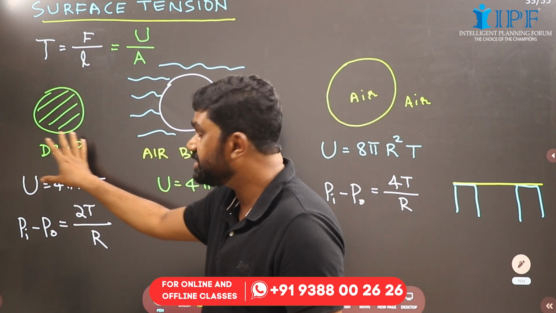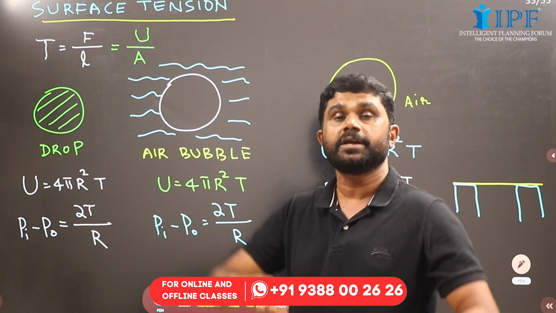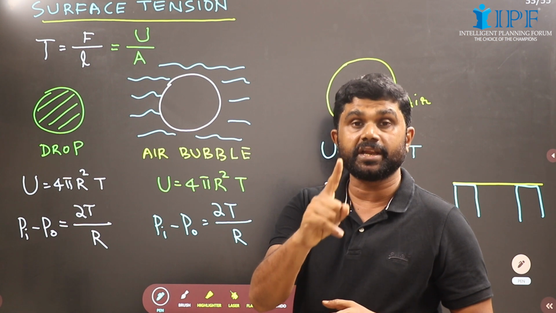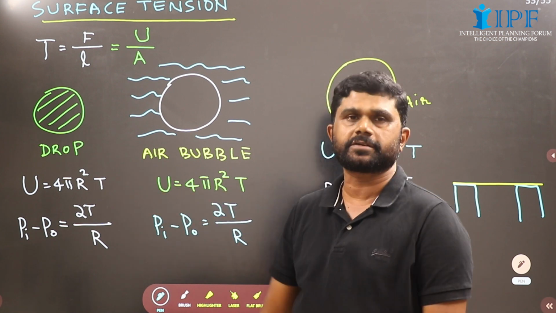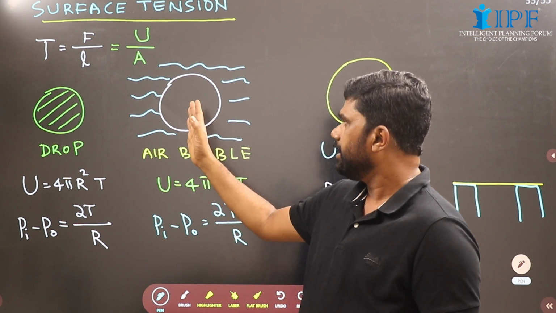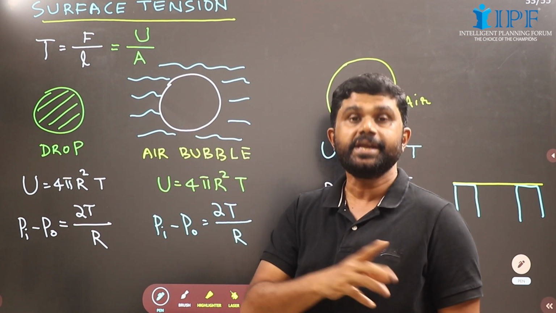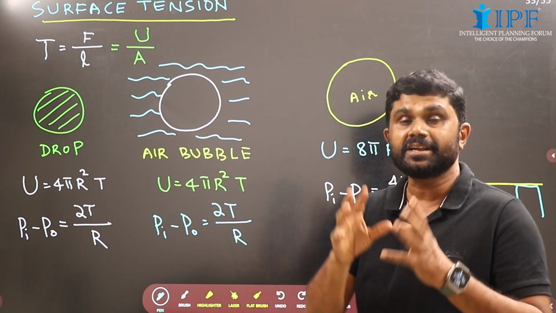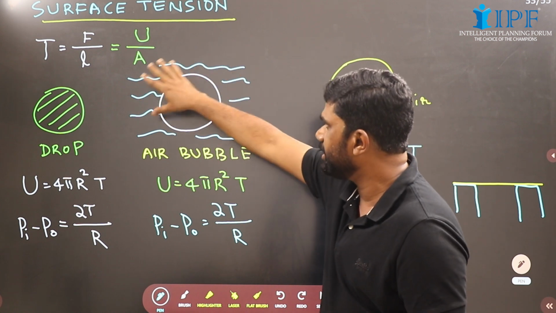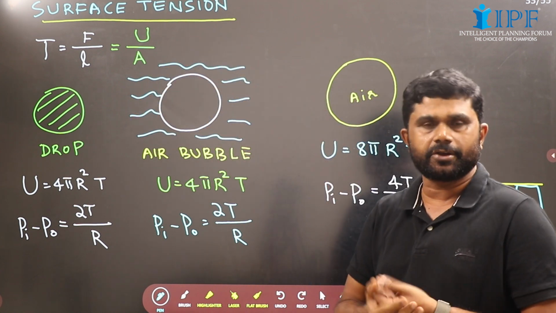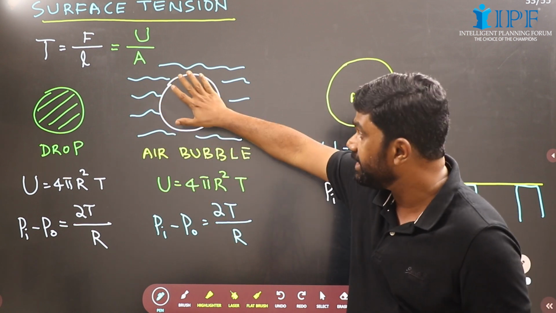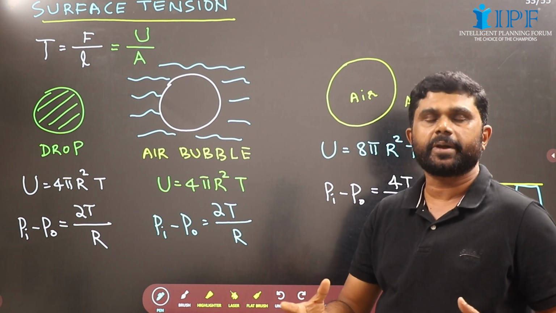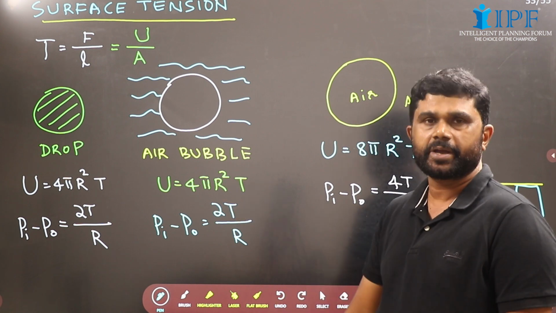What is the total free surface area? Means the area exposed to air. It is the outer surface area, 4 pi r square. Energy per unit area is T. So, energy over area 4 pi r square will be 4 pi r square into T. And here we have an air bubble in liquid. Only the inner surface area is exposed to air, because the outer surface area is in contact with the liquid. So the energy is possessed only by the inner surface area inside the air bubble. Again, the area is 4 pi r square and the energy is again 4 pi r square T.